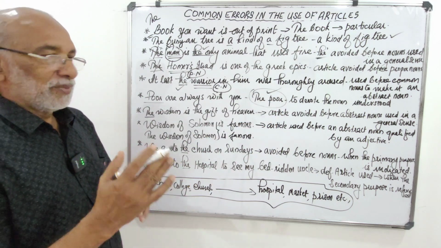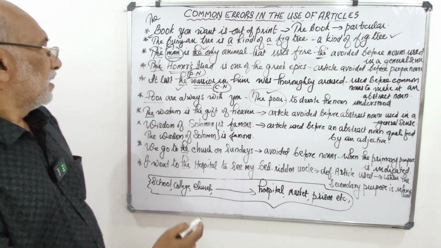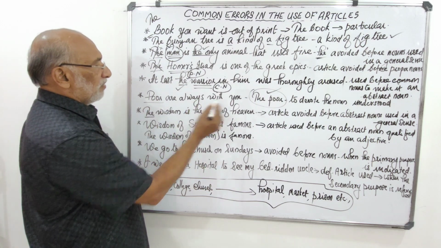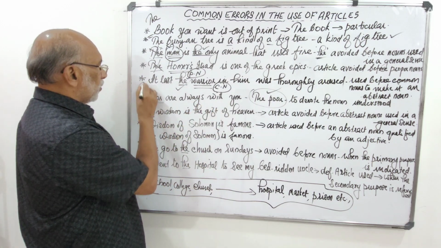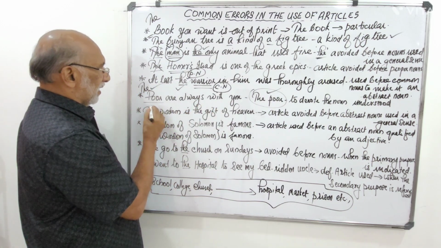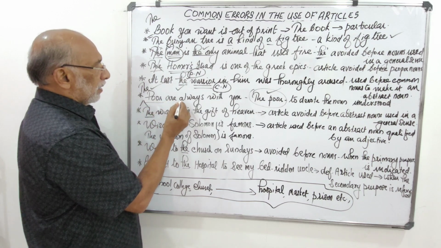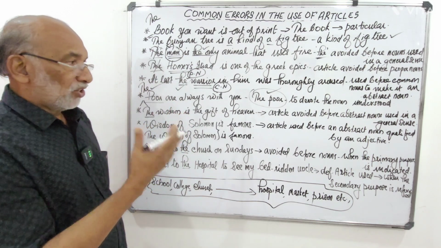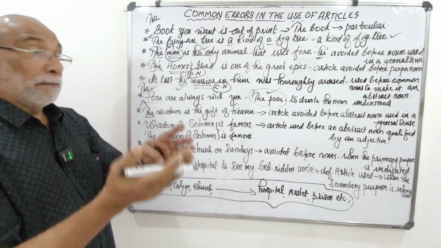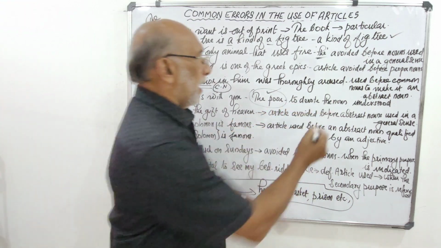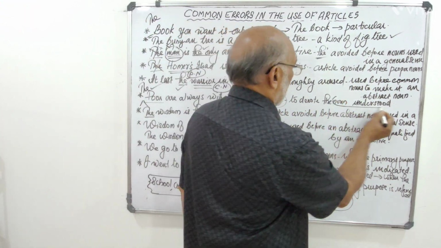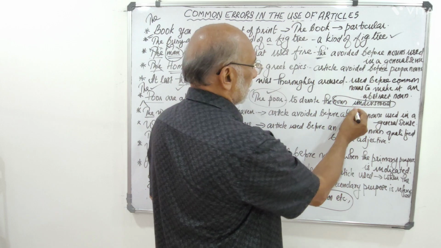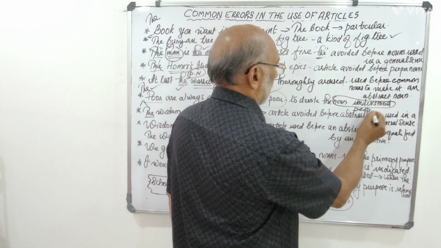I think I have to make it clearer. Poor are always with you. That means, I told you, the poor. This is the correct expression. What is the meaning of that? The poor means the poor people. So, what is the noun understood? Noun understood in the context, that is people.